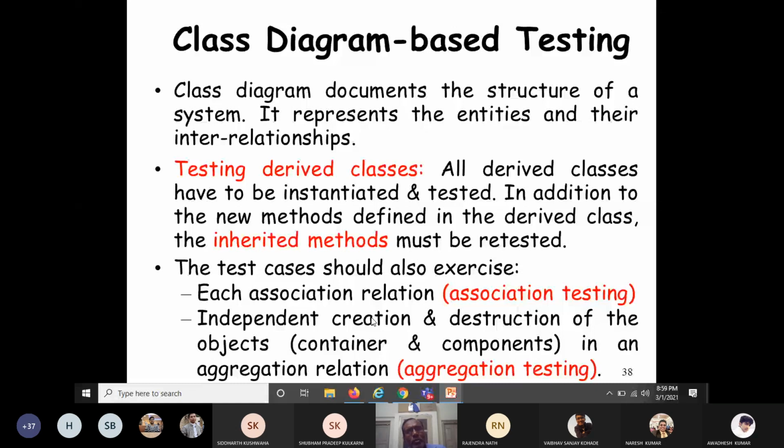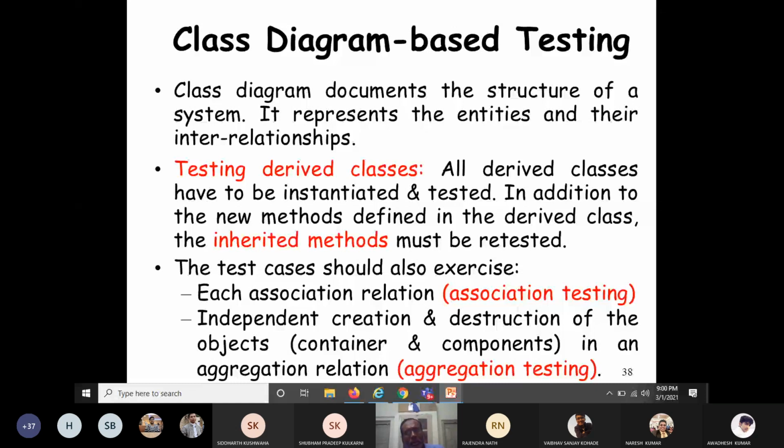So what does a class diagram do? These are again fundamental things. The class diagram normally documents the structure of a system. How the system is structured will be represented by a class diagram. This is a static diagram. Whereas those who have studied sequence diagram and collaboration diagram, these are examples of dynamic diagrams. They represent the dynamic aspects of the system.